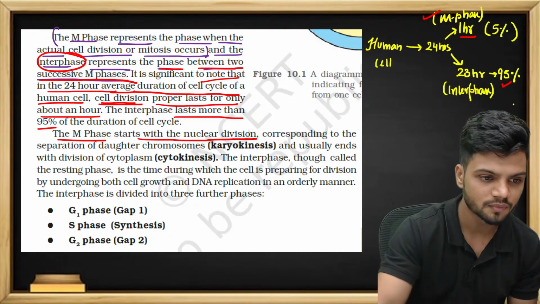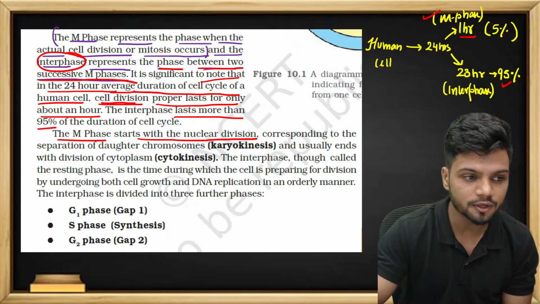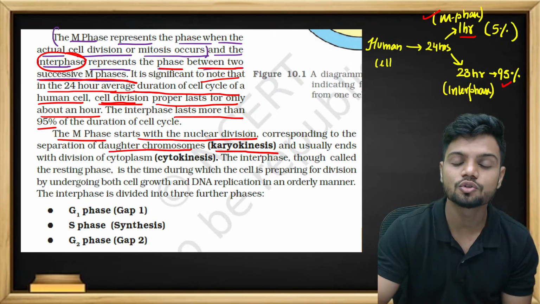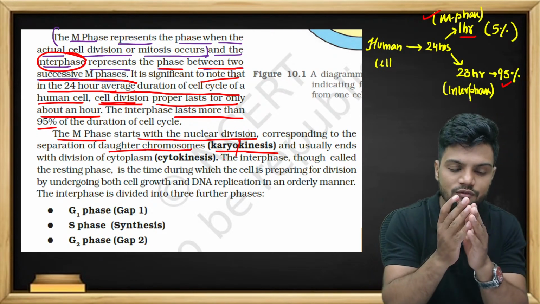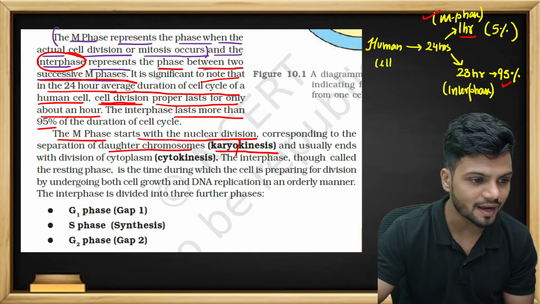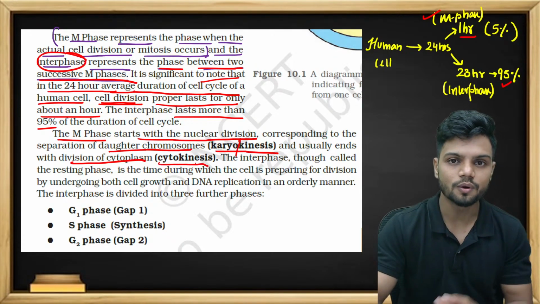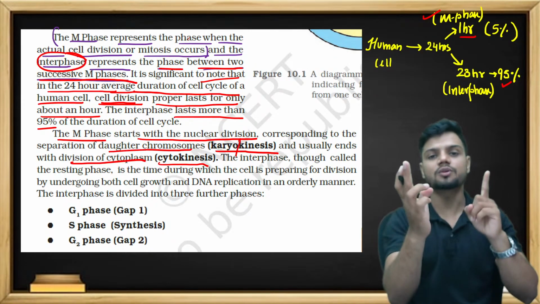Here, karyokinesis corresponds to the separation of the daughter cells' chromosomes. What is karyokinesis? Karyo is nucleus. Separation of the nucleus is called karyokinesis. It usually ends with division of the cytoplasm, which is cytokinesis. So what is happening first? First we have karyokinesis, then we have cytokinesis.